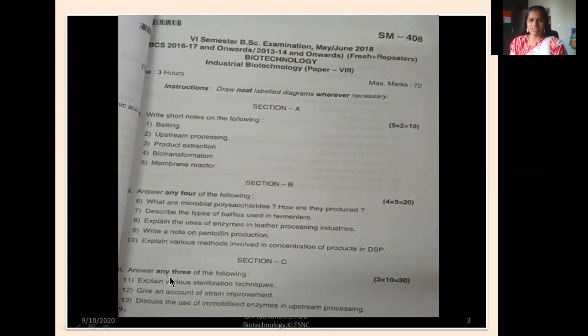Section C, answer any 3 of the following. You need to write all the 3 questions and answers. You will be getting 30 marks. Each question carries 10 marks.